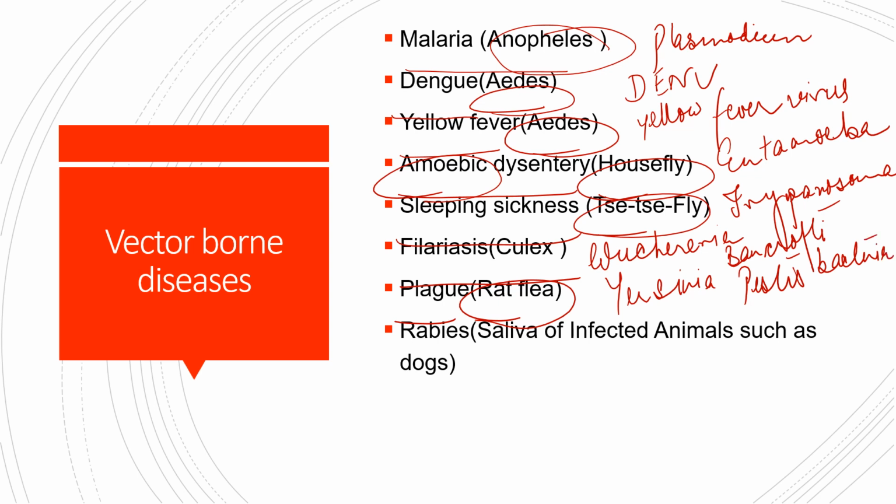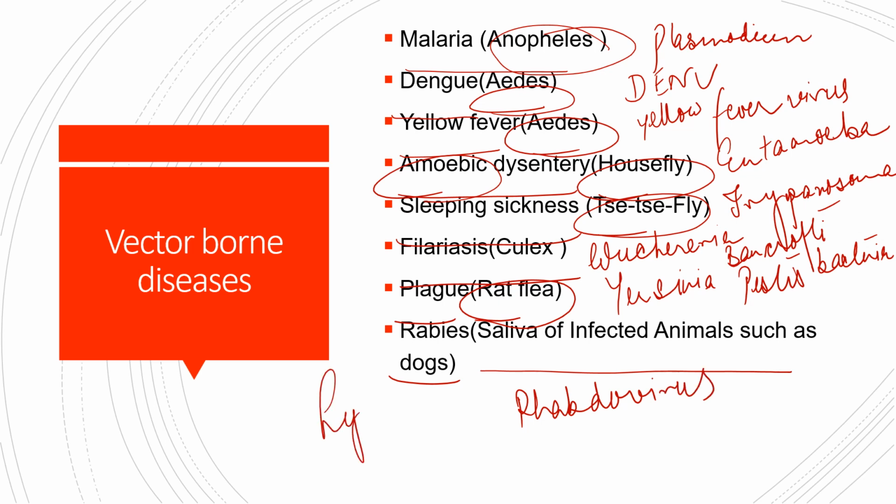And then comes rabies, which is carried in the saliva of infected animals like dogs. The pathogen is a rhabdovirus. Is it clear? Rabies is also called hydrophobia. A person having rabies will fear water. So hydrophobia means fearing water. There are attacks on the nervous system which lead to mental depression, convulsions, spasms and at last paralysis. Okay, so let us move on to the next one.